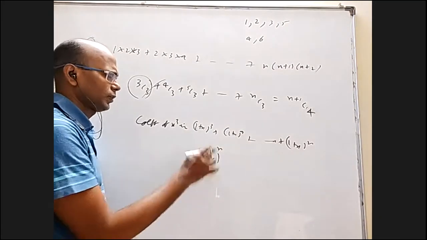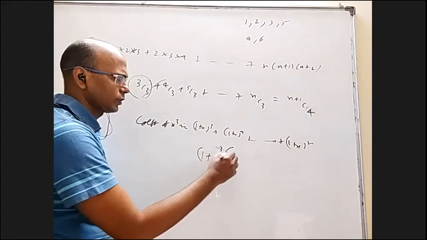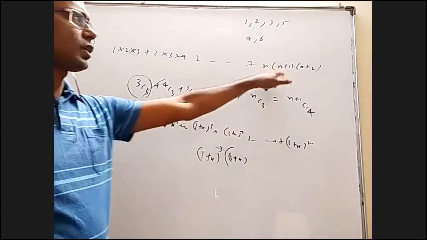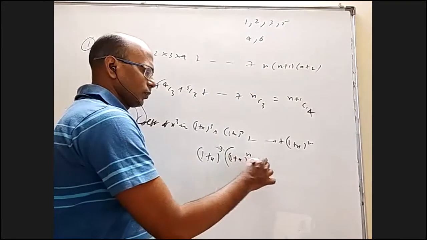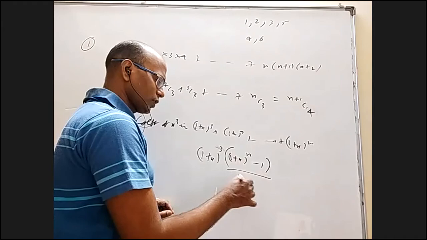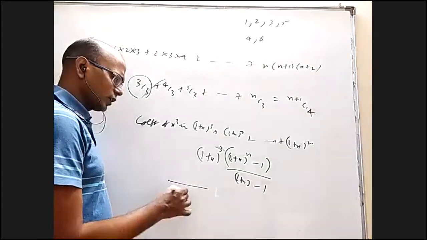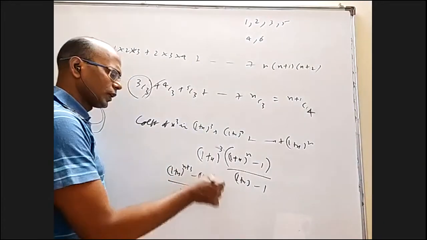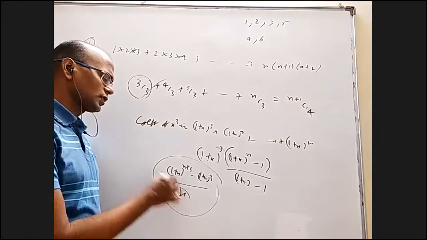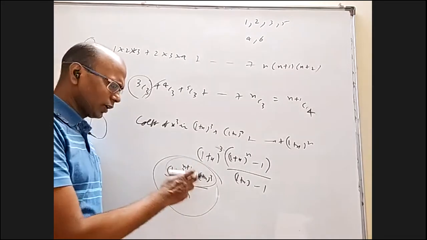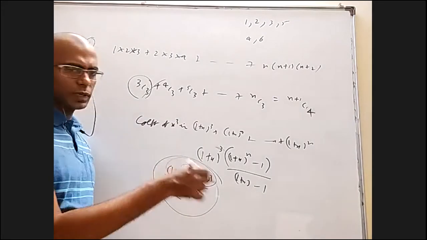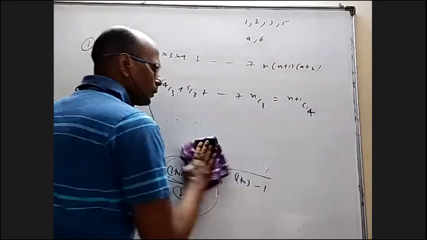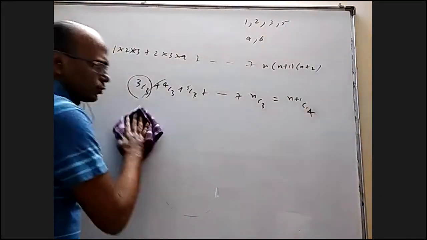Let me write it. 1 plus x whole cube into 1 plus x whole power n times, minus 1, by 1 plus x minus 1. So x will come down. In the numerator we get 1 plus x whole power n plus 3 minus 1 plus x whole cube. In total, you want x cube. Already x is there, so in the numerator you want x power 4, and that is n plus 3 c 4. Okay, that is one way. So we discussed already two methods to prove this.